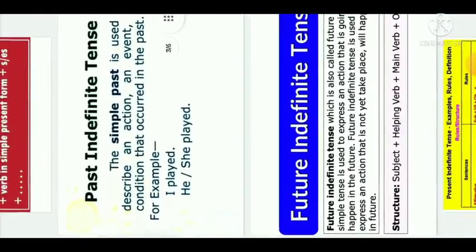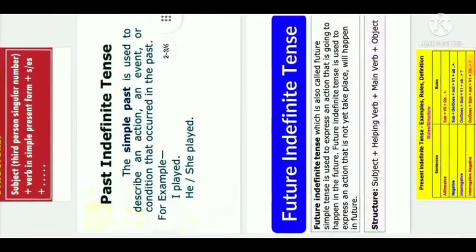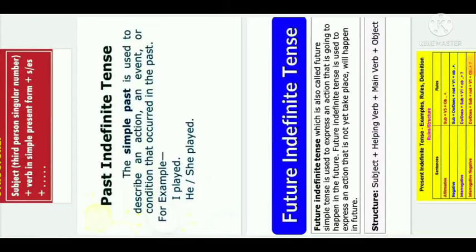And now, my dear students, the last one is the future indefinite tense, as you can see. So what is future indefinite tense? Future indefinite tense, which is also called the future simple tense, is used to express an action that is going to happen in the future.